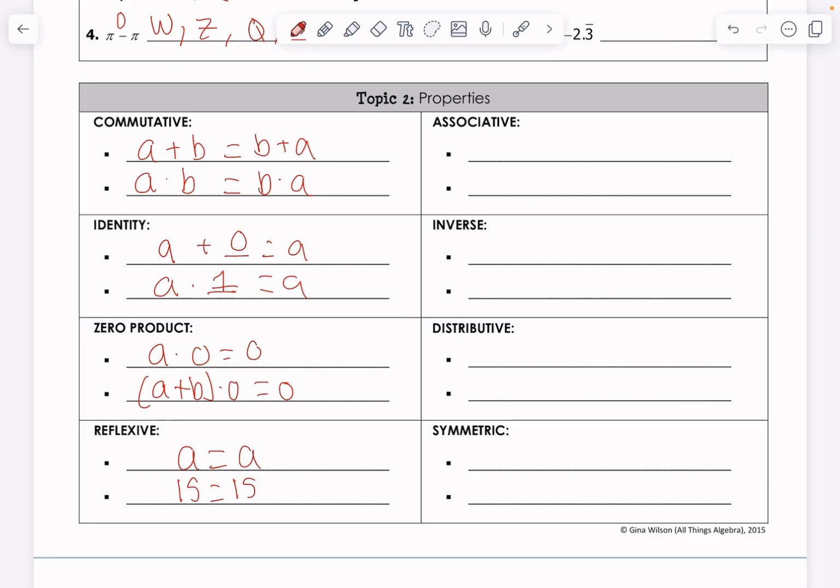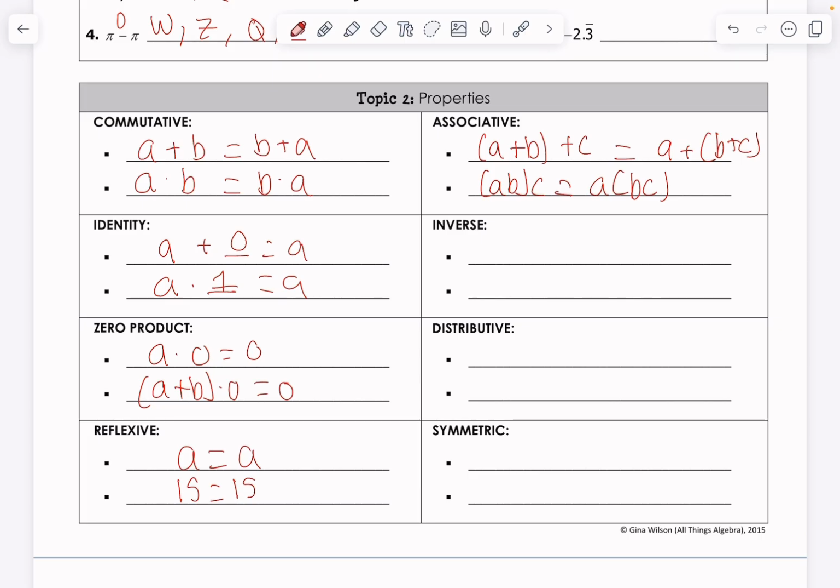Associative property, this is about how we group different things. For addition, here's what we're going to say. We take two numbers and add them together, and then we add the third number in. We can say with certainty that that is the exact same thing as taking your first number and adding it to the sum of your last two numbers. Does not matter what order we add in, and we get that the associative property is kind of a branch of the commutative property. Multiplication looks similar. We take two numbers, multiply them together, A, B. If we multiply it by C, we can conclude that is the exact same thing as A times the product of B and C. And again, A, B, and C are just three different numbers.